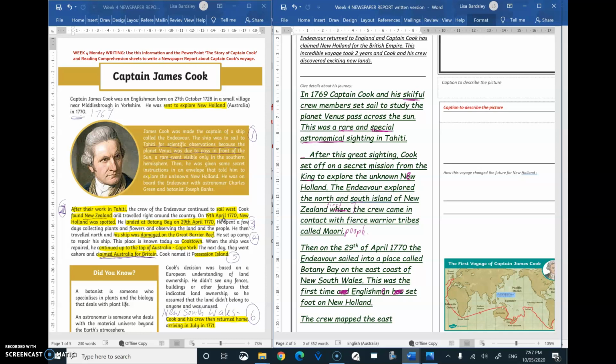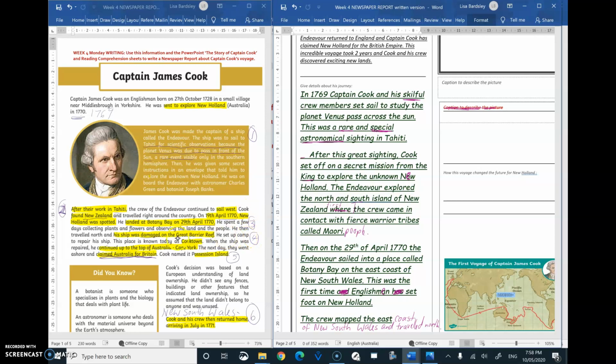The crew mapped the east, and we can write coast, just adding to this, of New Holland or New South Wales, they called it, after Wales in England, and travelled north. Full stop. Then got to take that out, that's accidentally doubled. So after I draw a picture, I can do a caption. So I might draw a picture of the Endeavour landing at Botany Bay, and I'll write landing at Botany Bay. So I'll just continue with my article.